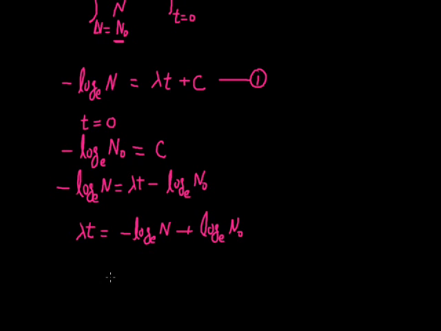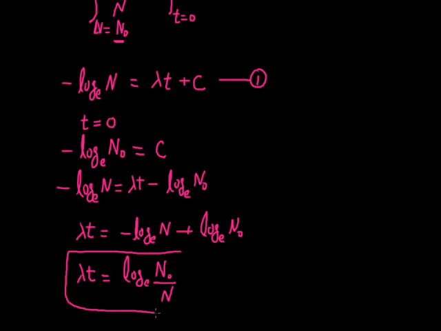That can also be represented as lambda t equals log base e, since it is the positive value of the log, with the denominator N0 by N, so that is the representation we can use here.